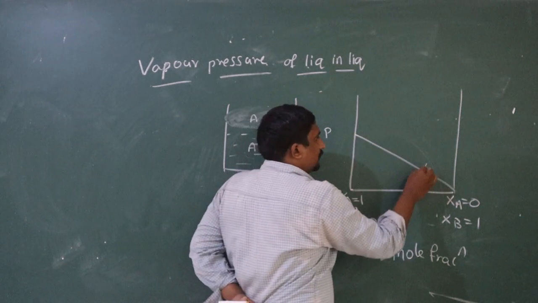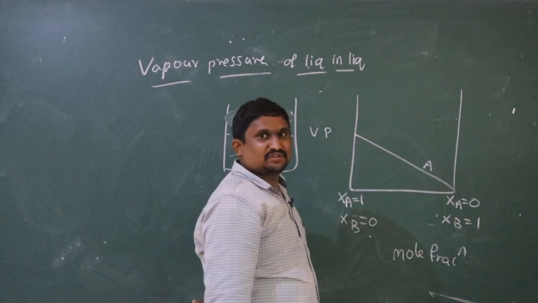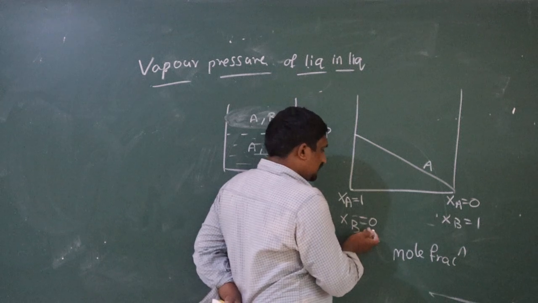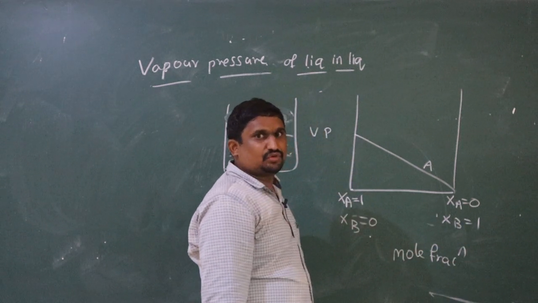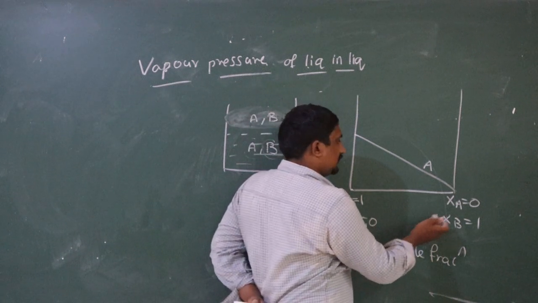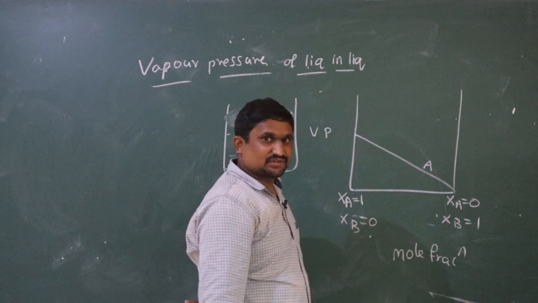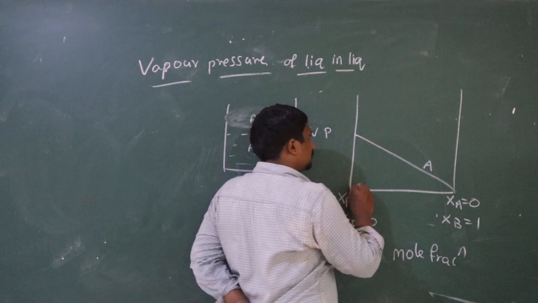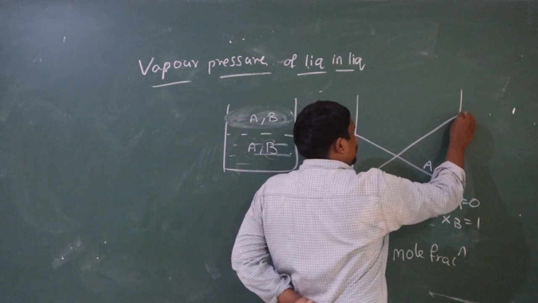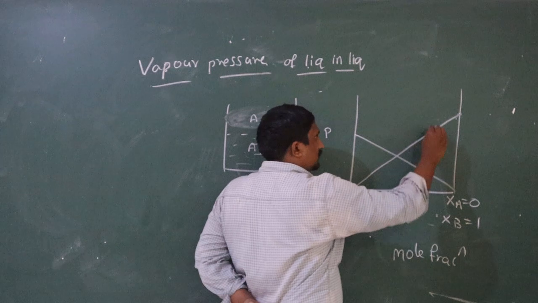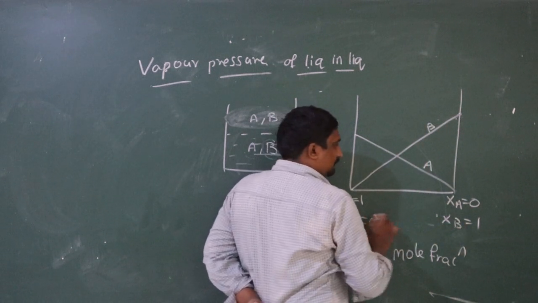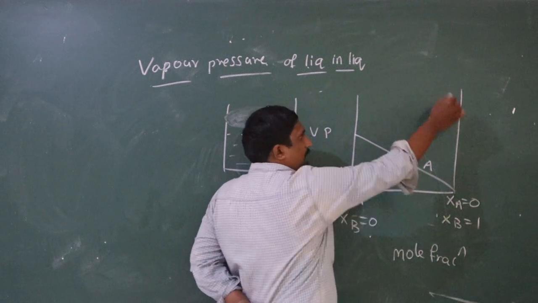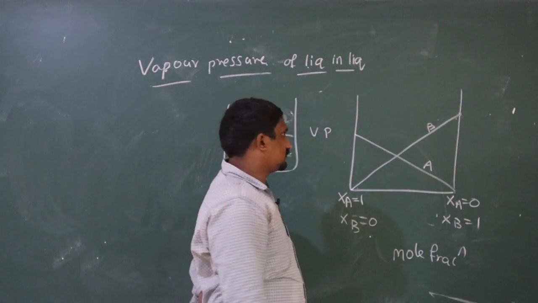So this curve belongs to component A. And in this curve, XB equal to 0 to XB equal to 1, the mole fraction is increasing, which means the vapor pressure also increases. So this curve belongs to component B. From here to here the mole fraction of B is increasing, so the vapor pressure also increases.